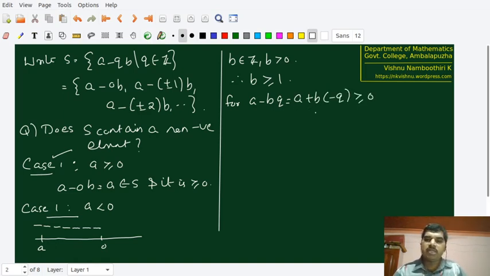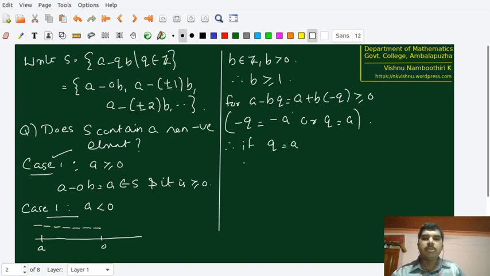What we just now observed is that for adding to A, we need to take maximum 15 steps. Adding to minus 15, we need to take maximum 15 steps. That means that minus Q is going to be equal to 15 steps, that is minus A, or Q equal to A. Therefore, if Q equal to A, what happens then?